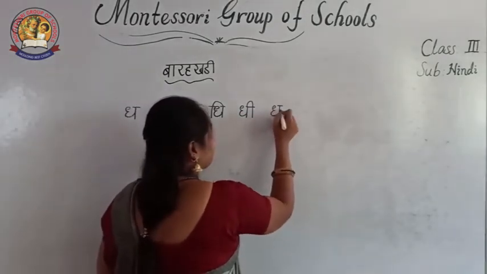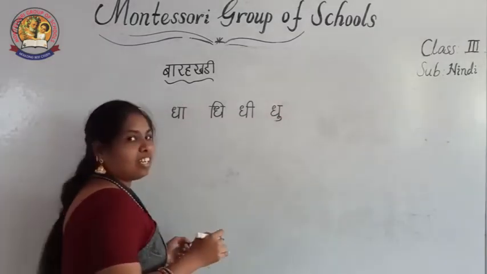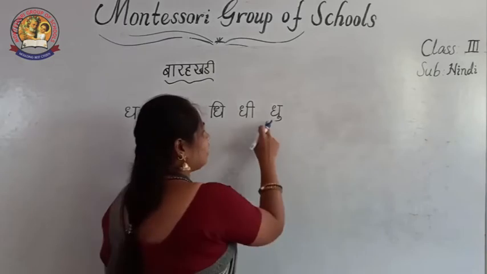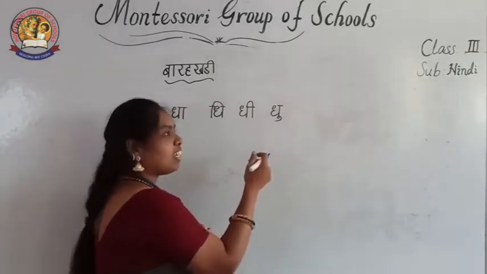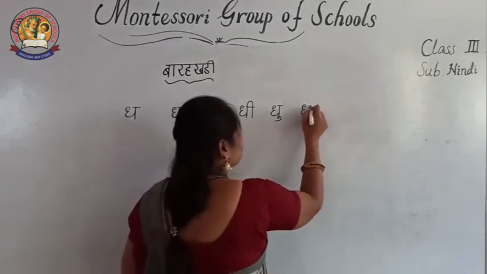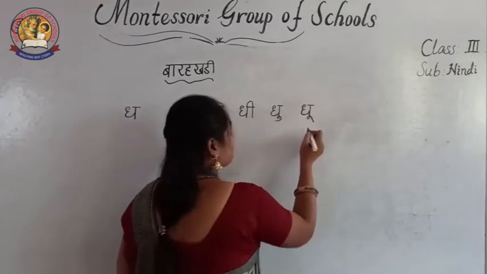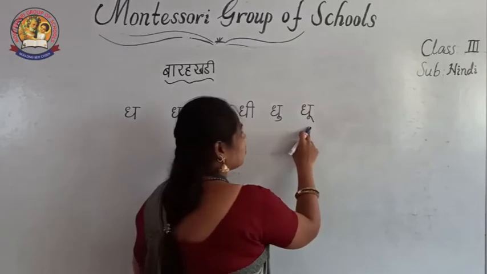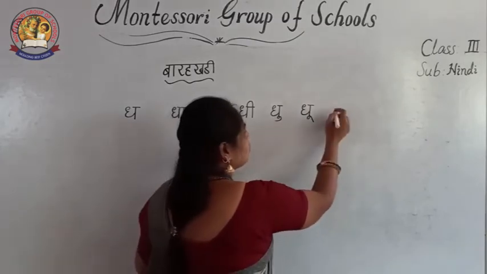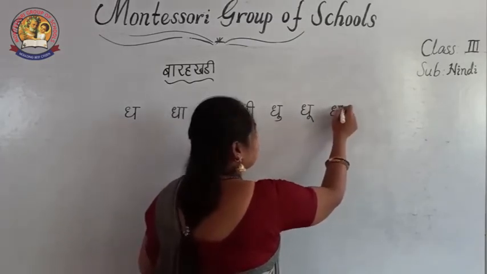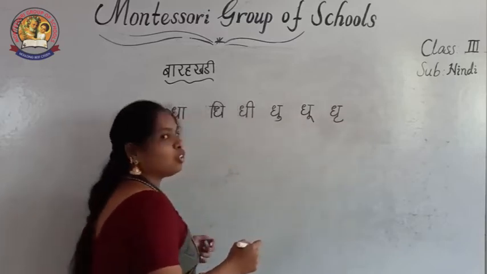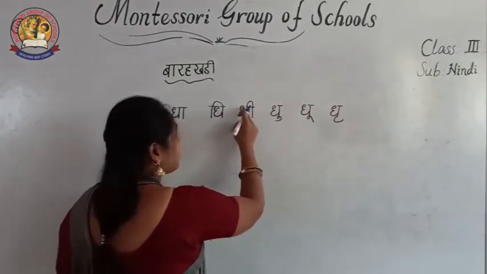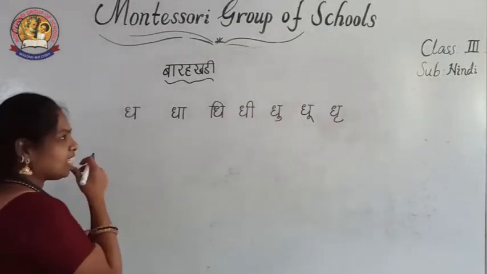Dha plus u ki matra, dhu, for 1 second. I said u is 1 second only. Dha plus oo ki matra, dhoo, for 4 seconds. Dha plus ru, dhru. See, everywhere I did not finish the header there. That gap is compulsory.